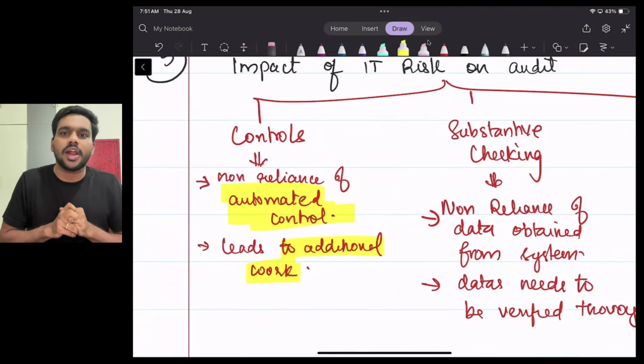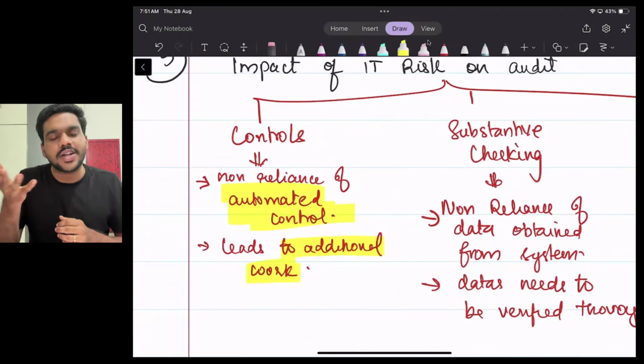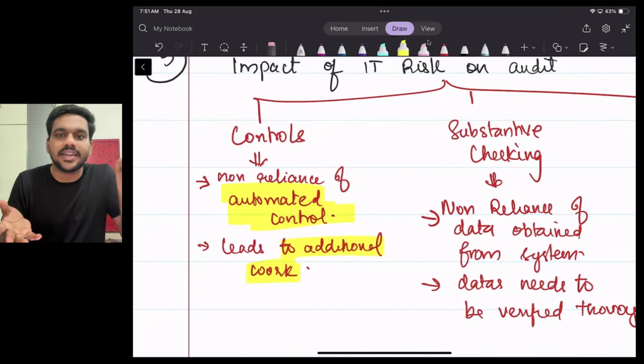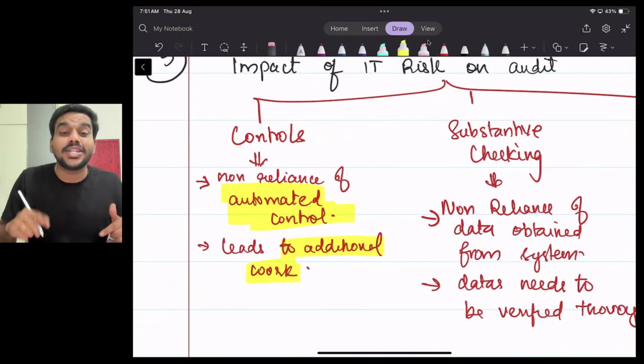See, why can't you rely on the automated control? If the controls were strong, can I say the risk is high? No, the controls are weak. That's the reason why the risk is high, right? So when I am saying the risk is high, I come to the conclusion that the controls are weak, right? So we cannot rely on the automated control. It leads to additional work.